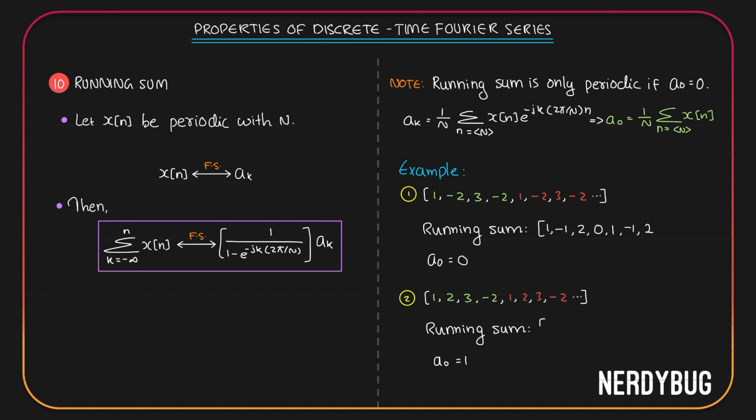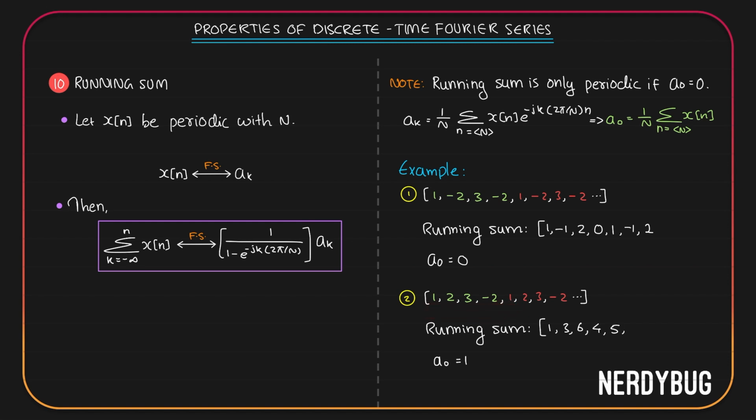Let us check what is the running sum coming to be. For the first term, I will just take 1. For the second term, I will add 2 to 1. I get 3. For the third term, I'll add 3 to the sum of 1 and 2. So I get 6. For the fourth term, I'll add minus 2 to the sum of all these 3. So I get 4. The next term will be 1 added to the sum of all of these. So 1 plus 4, 5.